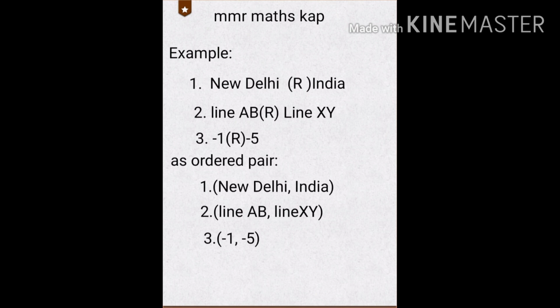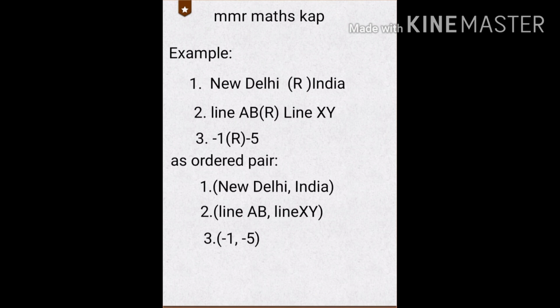Any other relation? New Delhi is in the northern part of India. Anyone else? Good. New Delhi is one of the largest cities in India. So it goes on. There are relations between two elements, two objects or two things. This is called an ordered pair.